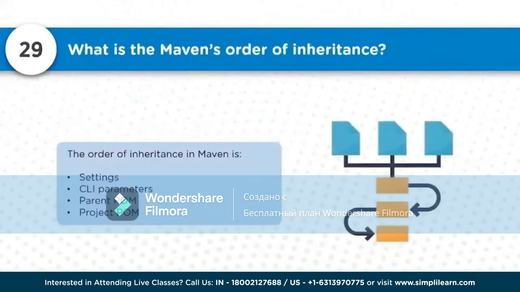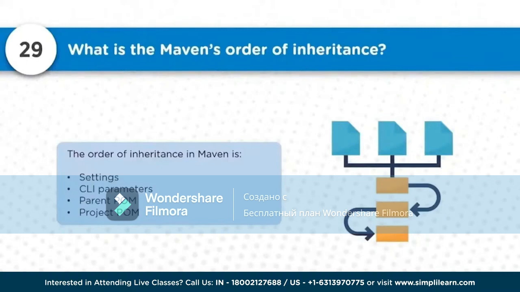So what exactly is the Maven order of inheritance here? The order of inheritance is the settings, CLI parameters, parent POM, and the project POM, which means that if you have some configuration in the settings, that will be the highest value, then the CLI parameters are there, then the parent POM, and then the project POM.